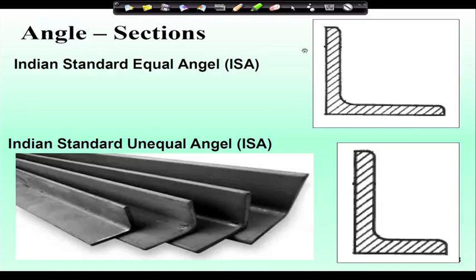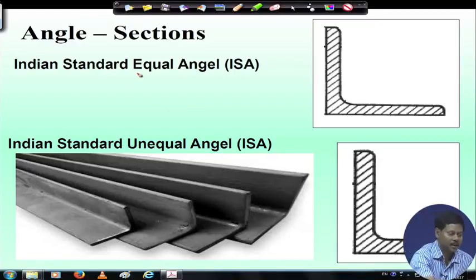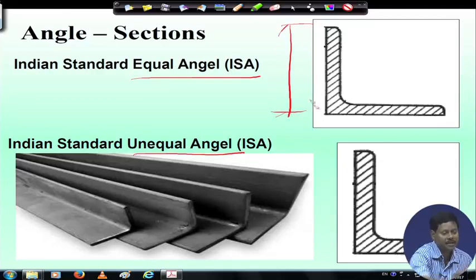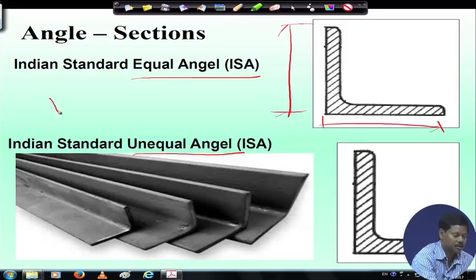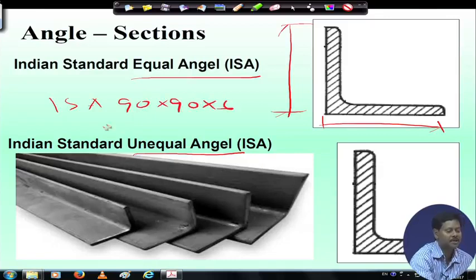This is angle section. Angle sections are of two type. One is Indian standard equal angle and another is Indian standard unequal angle. Equal angle means its leg length will be same. But if it is unequal, then it is unequal angle. So, standard writing is say ISA 90 by 90 by 6, that means the length of the leg is 90, in this way also it is 90, and thickness of the leg is 6 mm.